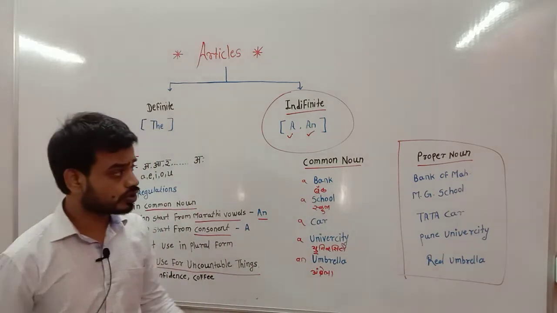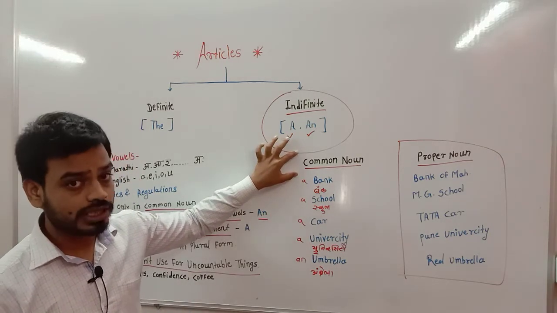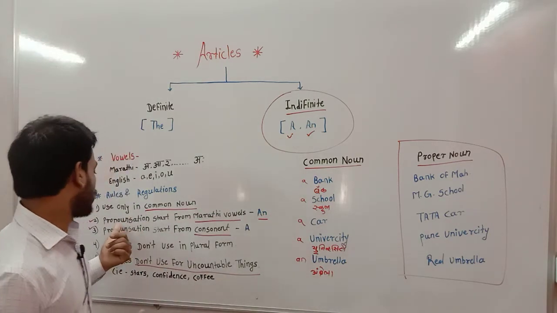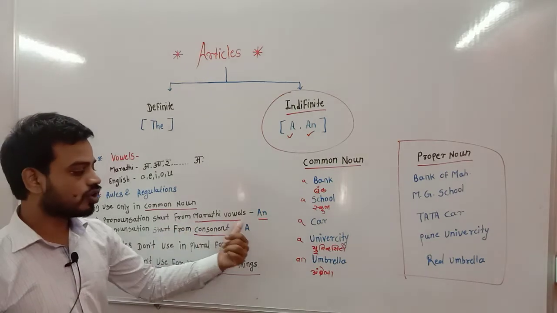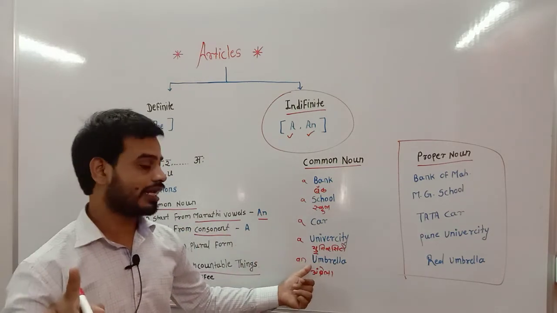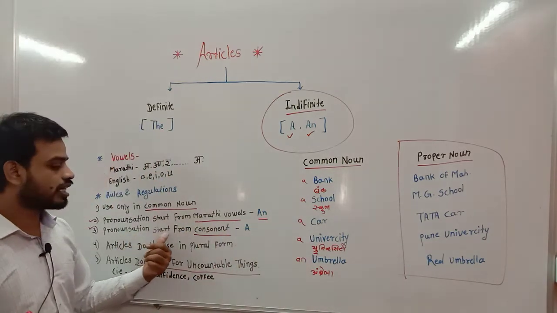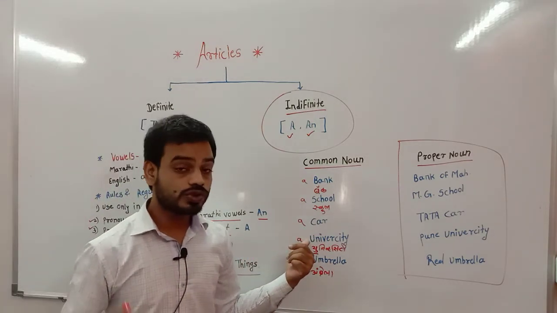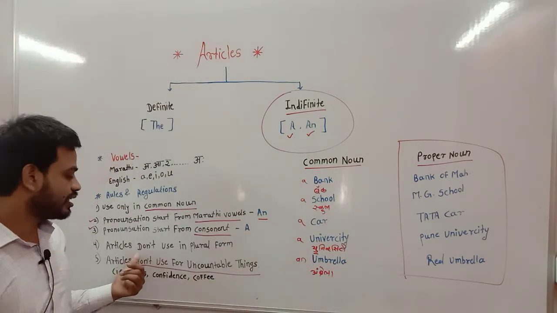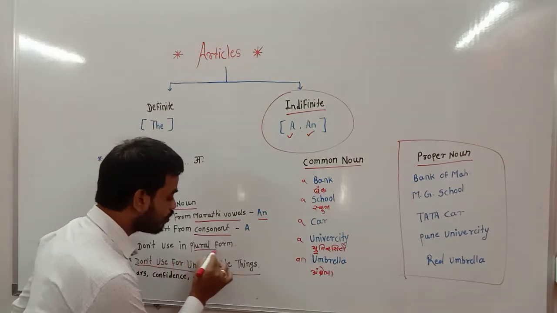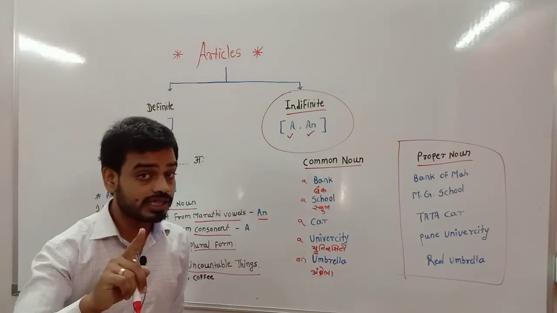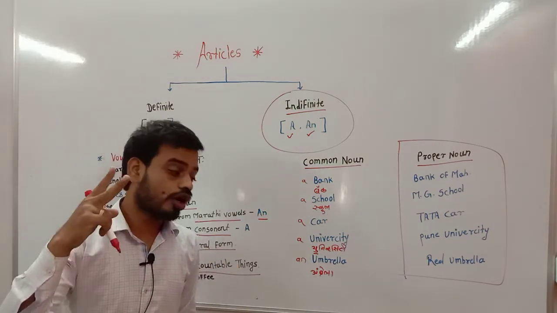What is our first rule? Use only with a common noun. Second, pronunciation starts with a vowel, then use an. Third rule, pronunciation starts with a consonant, then use a. Then article don't use in the plural form. Singular means only one thing and plural means two or more things.